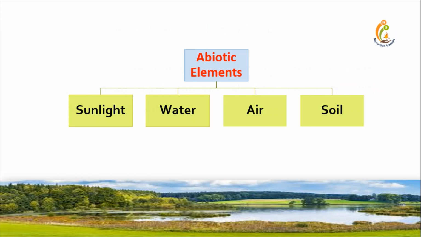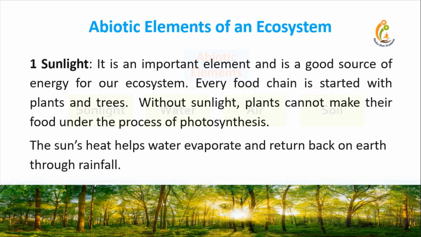Abiotic elements. Abiotic elements include the sunlight, water, air, soil, etc. Sunlight. It is an important element and is a good source of energy for our ecosystem. Every food chain starts with plants and trees. Without sunlight, plants cannot make their own food through the process of photosynthesis. The sun's heat helps water evaporate and return back to Earth through rainfall.